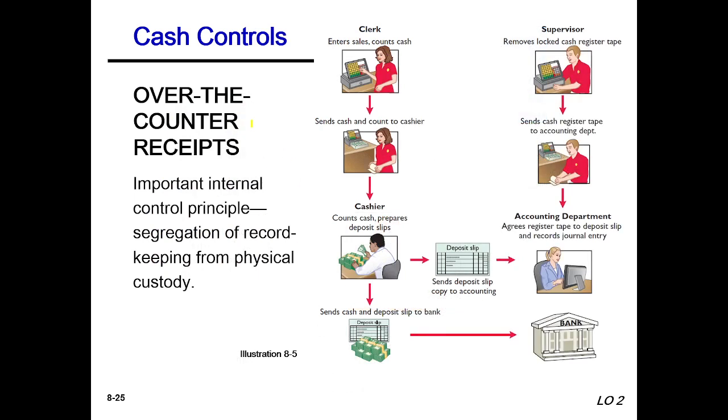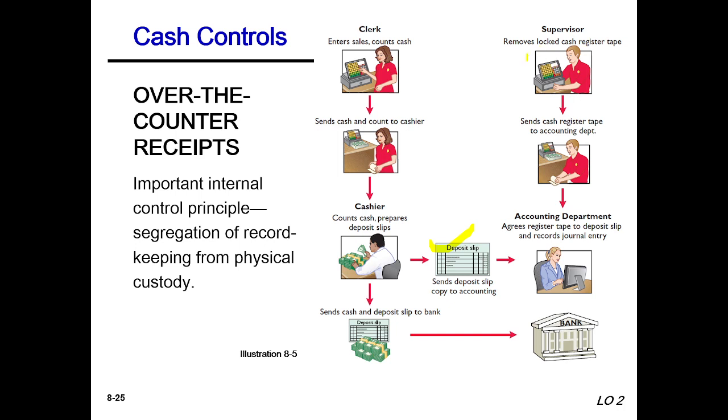Cash control here, over-the-counter receipts. An important internal control principle is to segregate record keeping from physical custody. Here a clerk and a supervisor. The clerk enters sales, counts cash, and sends cash and count to the cashier, and then the cashier counts cash and prepares the deposit slip, and this is the deposit slip.